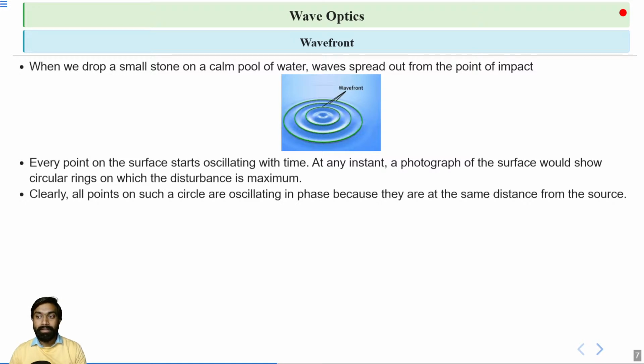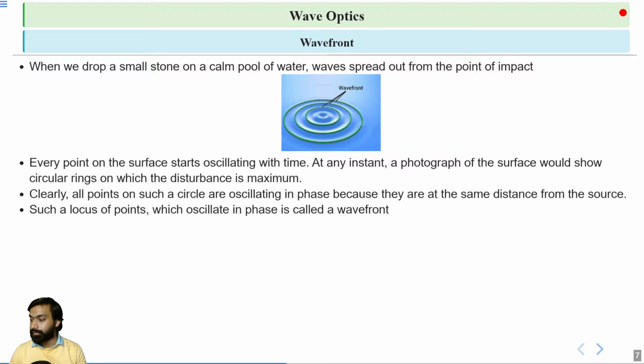So this is the point of impact, or else this is the source from which waves spread in all directions. The locus of all such points that oscillate in the same phase is called wavefront. Here we will discuss different types of wavefront.